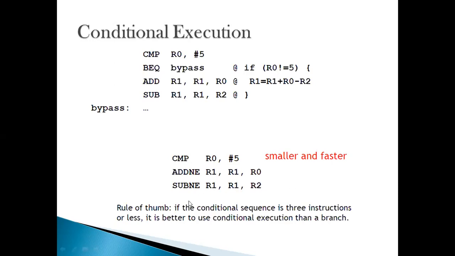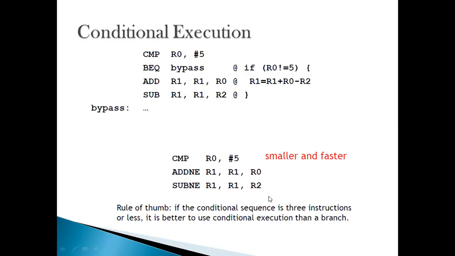The rule of thumb for using conditional execution instead of branching is that if the conditional sequence is 3 instructions or less, that is, if I'm able to achieve my conditional execution in 3 instructions or less, it is better to use conditional execution with instructions than a branch.